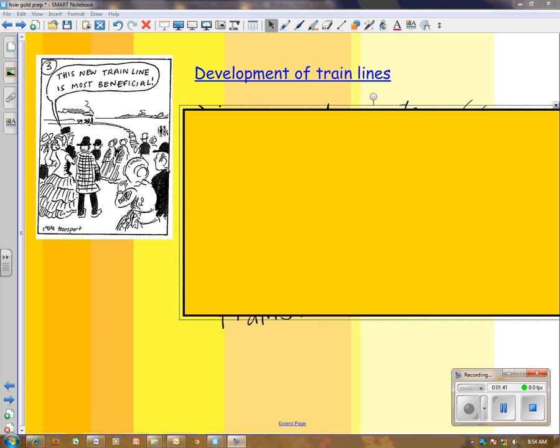Okay guys, here you have a picture of a train line that's been built, and why do you think train lines suddenly sprung up across Australia, particularly between New South Wales and Victoria? Turn your brains on, have a bit of a think.